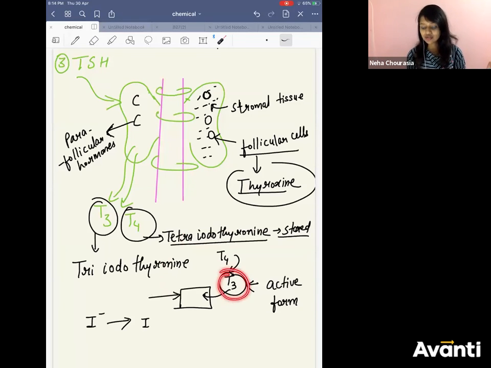So T3 is going to be more active because you will have unstable iodines there. That is why you should just know this. There is a huge physiology behind it. You should just know that T3 is more active, which is going to come in your exam, and T4 is the stored form.